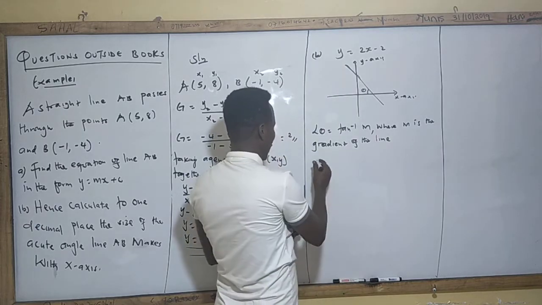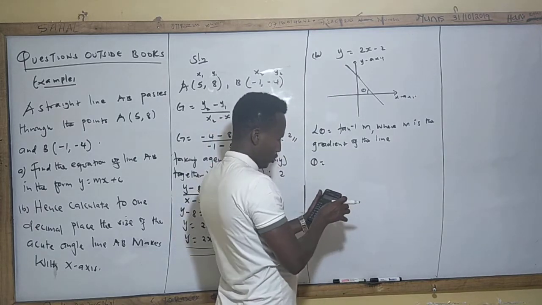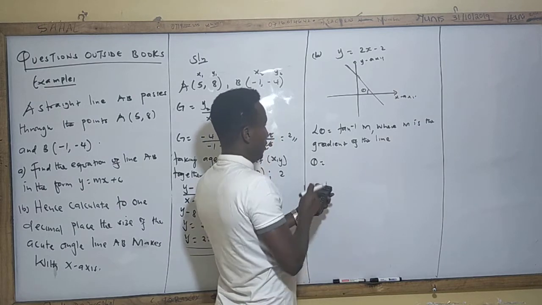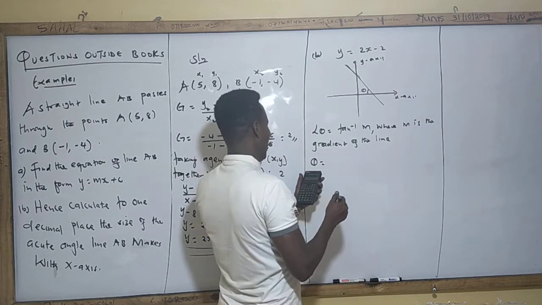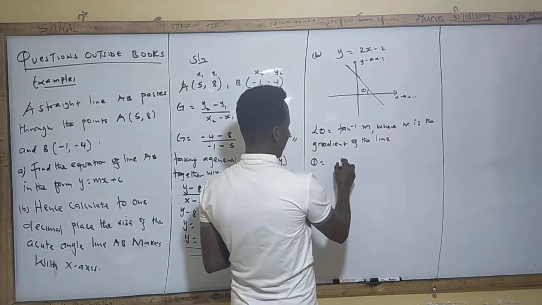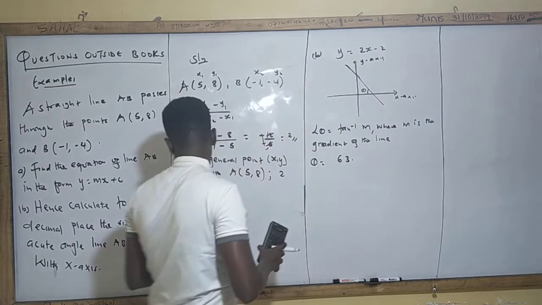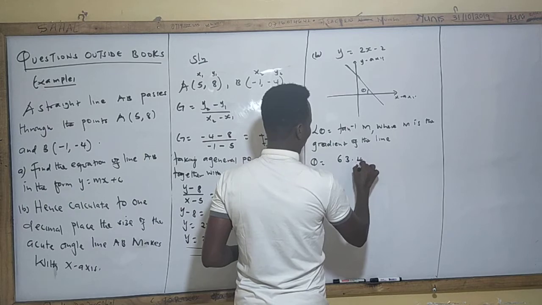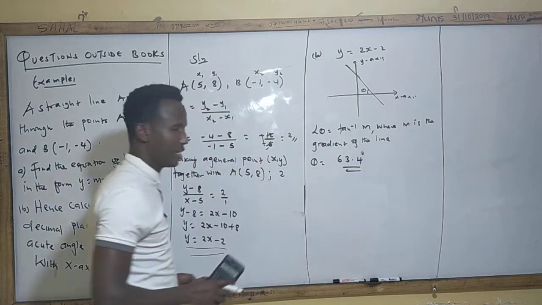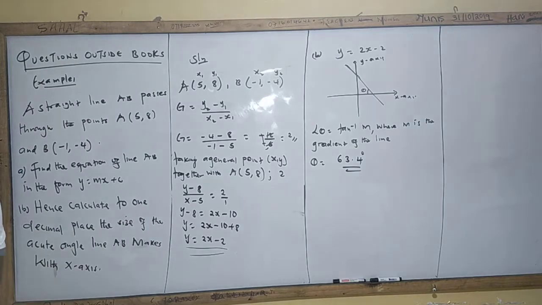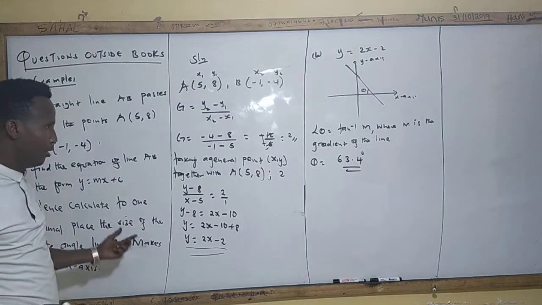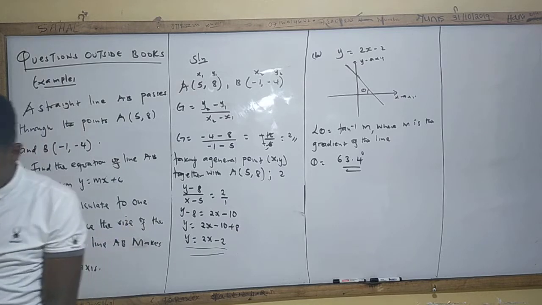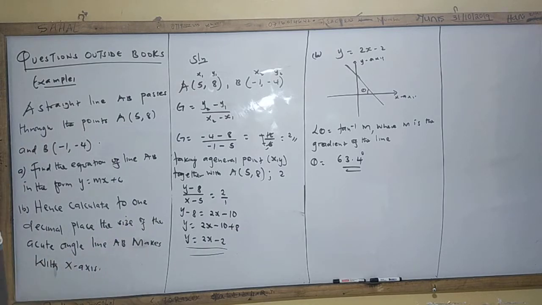So now, for me to get beta, therefore, beta is equal to, you're going to say shift tan 2, okay? Which will give me 63.43. But remember this instruction here, to one decimal place. That is 63.4 degrees. And that is the final answer for your information, guys. These are the questions that are not found in KB, but B, okay? I'll also solve for you more questions about this concept so that we don't encounter any problem during the national exam. I hope you are digesting.